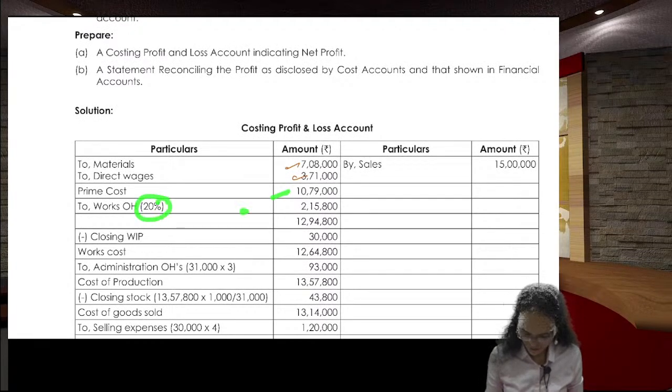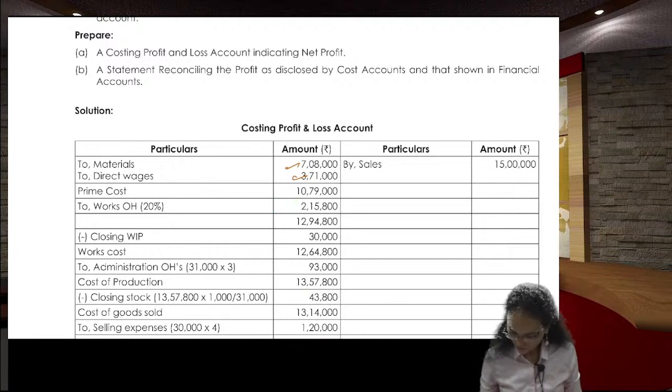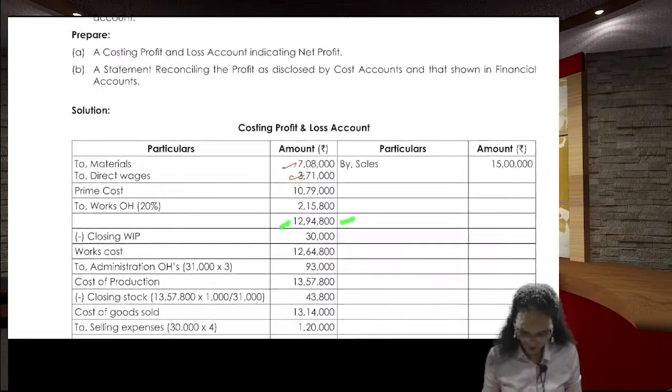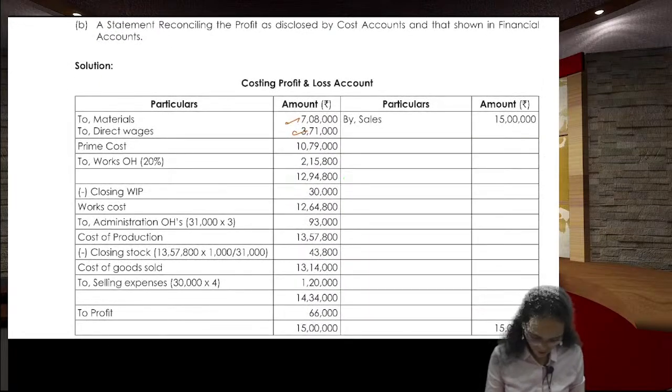On this, 20% is the works overhead, 2,15,800. Total is 12,94,800. You know this one anyhow.